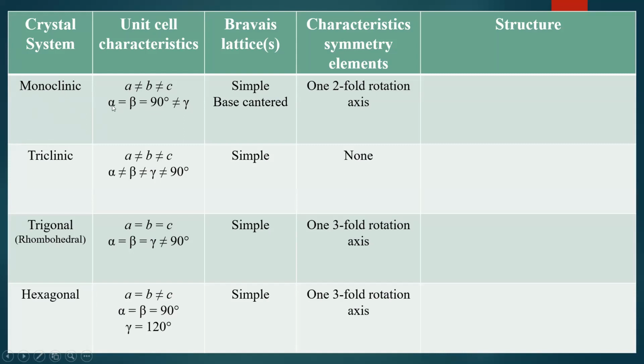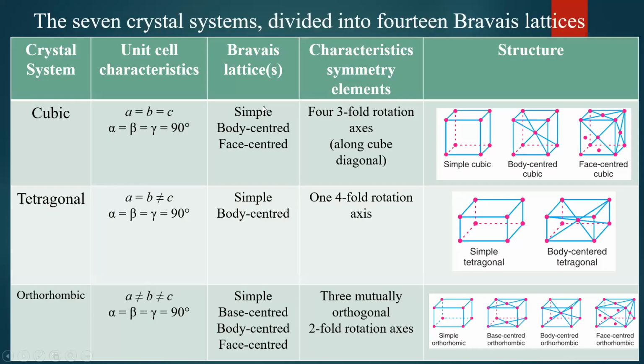Okay. So alpha is angle between A and B. Beta is angle between B and C. Gamma is angle between A and C. Okay. So alpha and beta are 90 degree. They are perpendicular to one another, whereas gamma is not equal to 90 degree. And in monoclinic, you can find 2 Bravais lattices, simple and base centered.